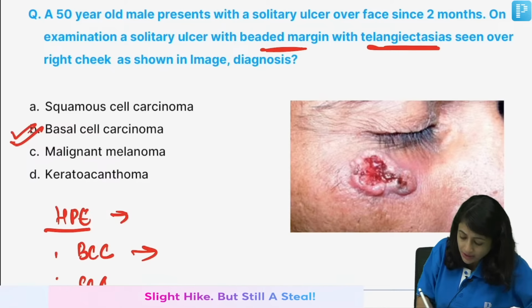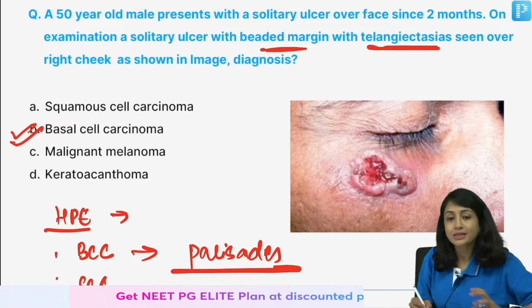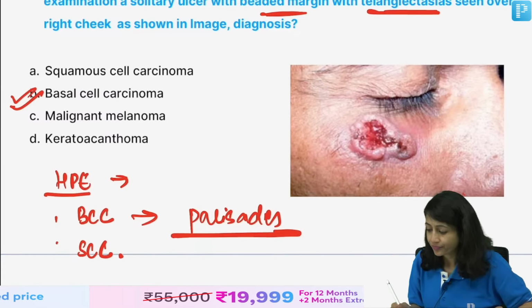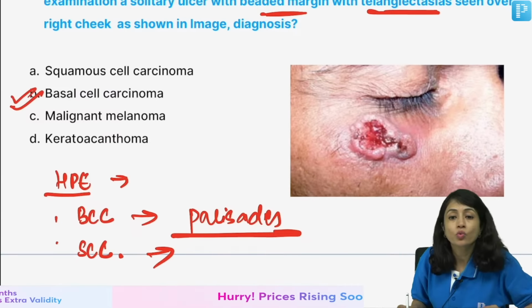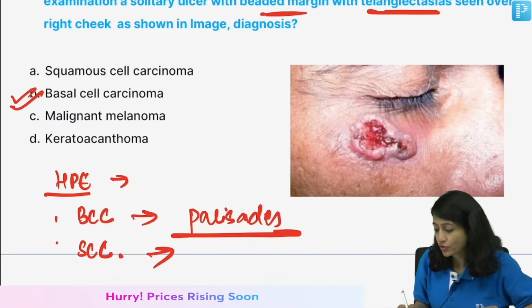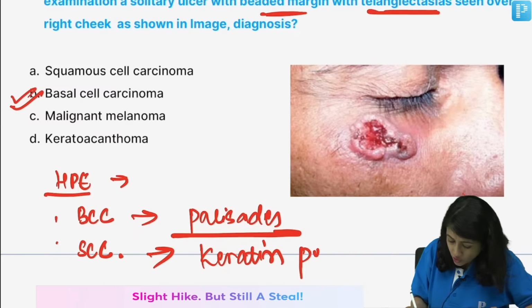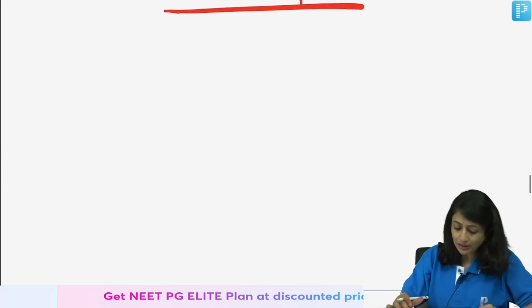So in BCC you see palisades which are very, very common. So, basal cell palisading is something that you see. What do you see in SCC? What do you see in squamous cell carcinoma? Keratin pearls. So, this was also asked once. So, on histopathology of SCC, you see keratin pearls, and here you see palisades of cells.